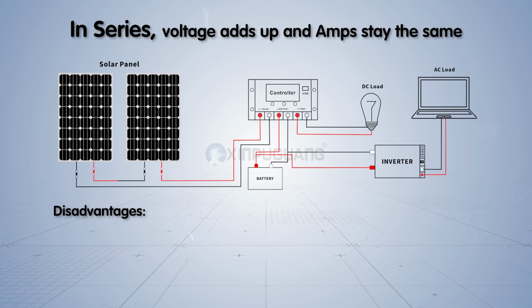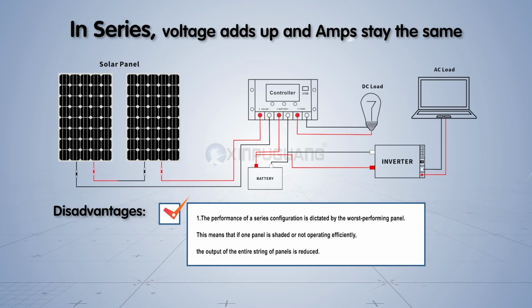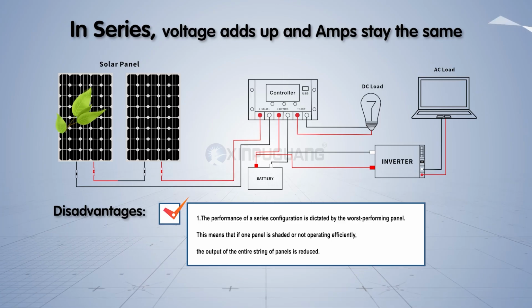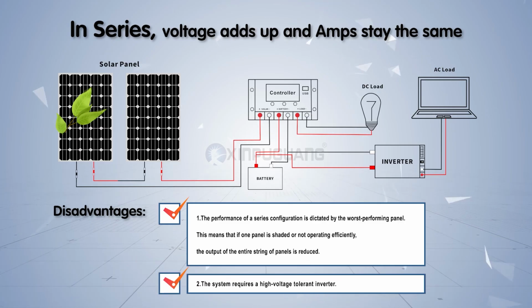Disadvantages: 1. The performance of a series configuration is dictated by the worst-performing panel. This means that if one panel is shaded or not operating efficiently, the output of the entire string of panels is reduced. 2. The system requires a high-voltage-tolerant inverter.